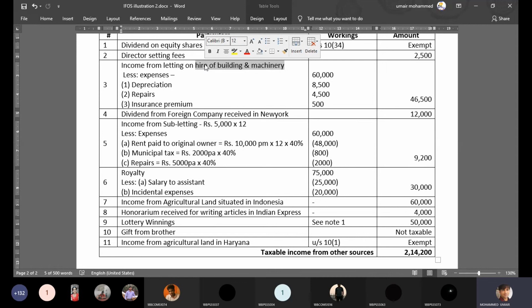But the condition says that I should not be into that business. And the answer is no. I'm a salaried employee in St. Joseph's. I'm not doing the business of giving machinery on hire. It is just that an opportunity came, so I gave. So this income is taxable under the head other sources. But if your business itself is giving things on hire, then it will not come under other sources.